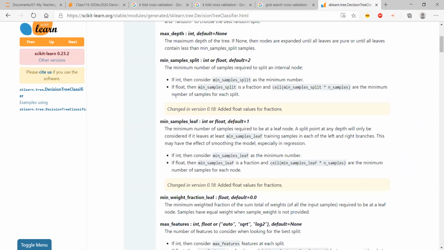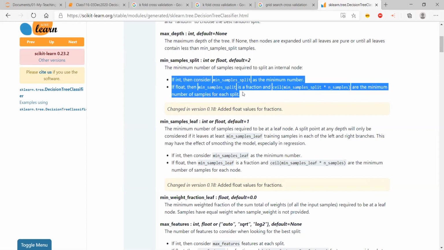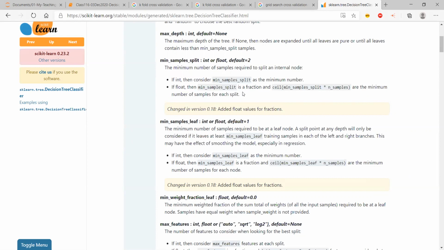But the thing that we need to remember over here is the minimum number of samples required to split an internal node, right? If it is an integer, then consider minimum sample as the minimum number. If it is float, then it is simply a fraction. Okay, but you can ignore this statement right now. It is only going to confuse you later on when you do more and more use cases, right? You'll come to know how this really falls into place.